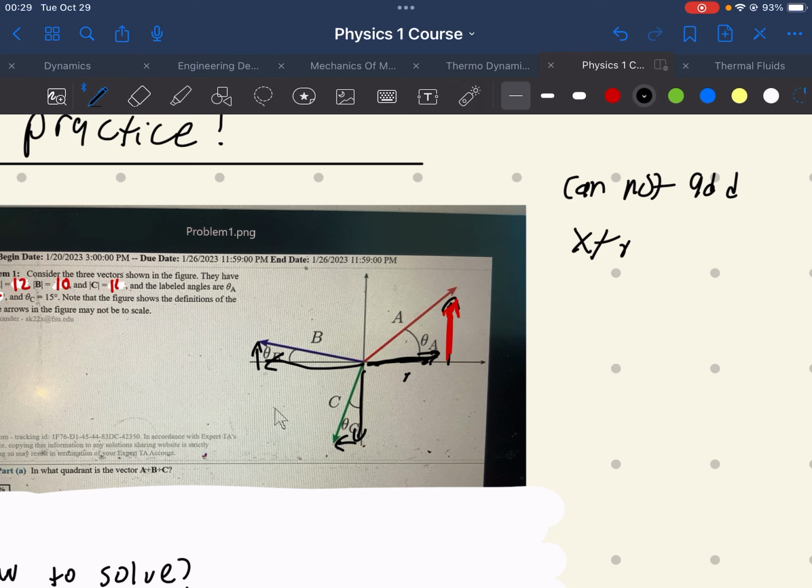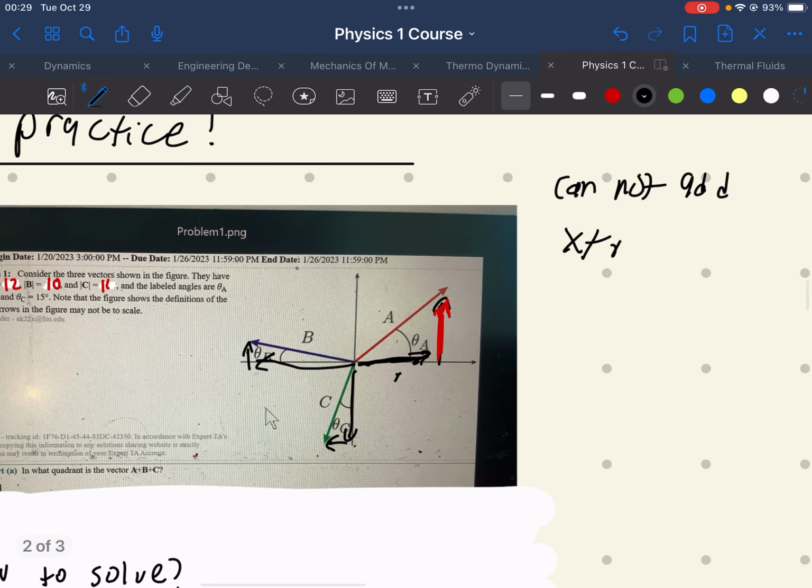They don't know what's going on. The only way you can add vectors is by adding their components. You can add all the reds together and all the blacks together because they are all on the same plane.